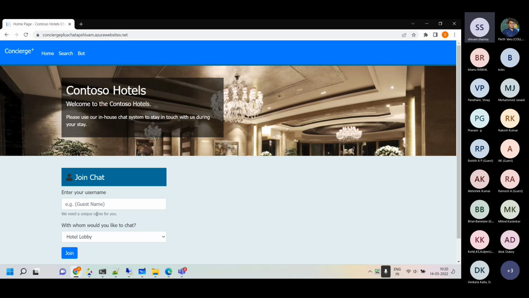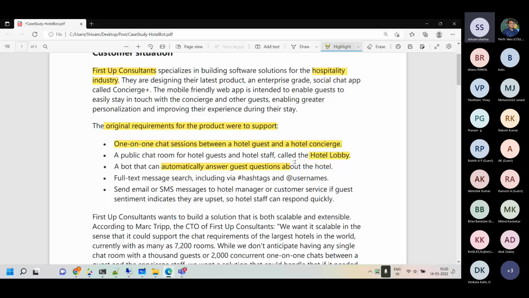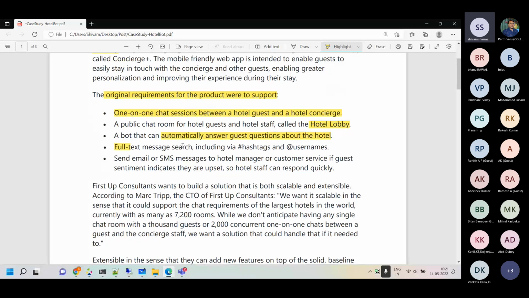And the bot can automatically answer the guest questions. That's the FAQ part, the Q&A Maker, the cognitive service called Q&A Maker. And we'll be doing full text search as well. So we are using Azure Search service, where we can create indexes, and those indexes are basically created on the Cosmos DB right now. We'll see how we are doing it.